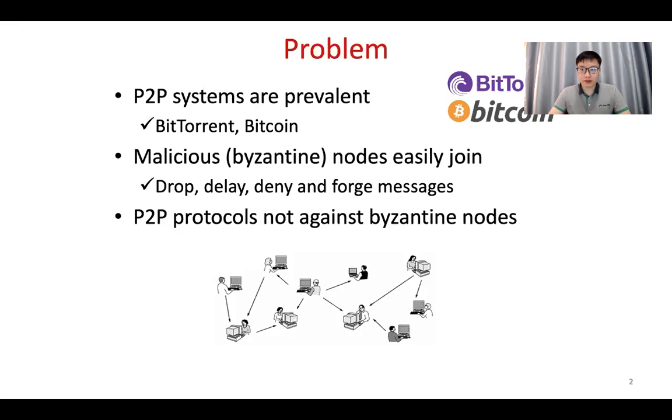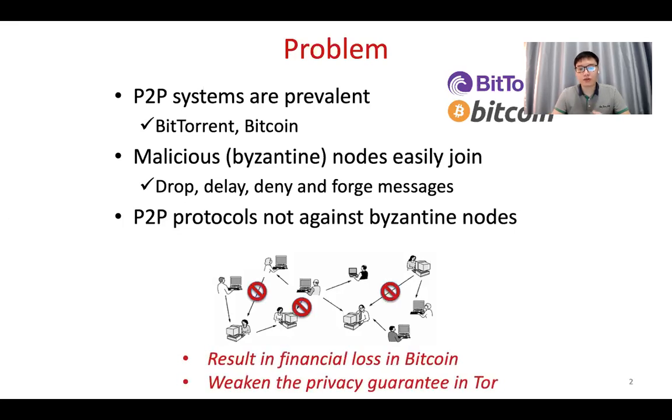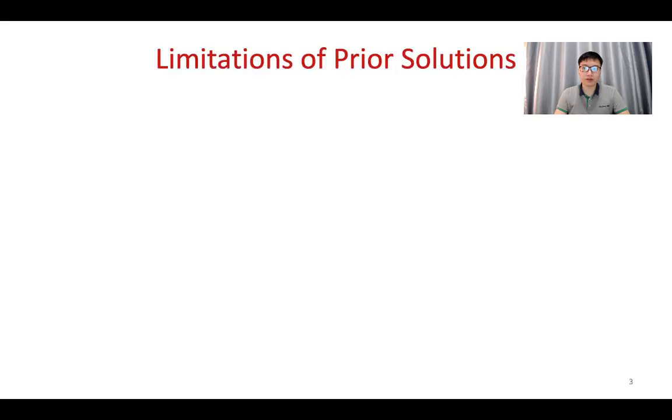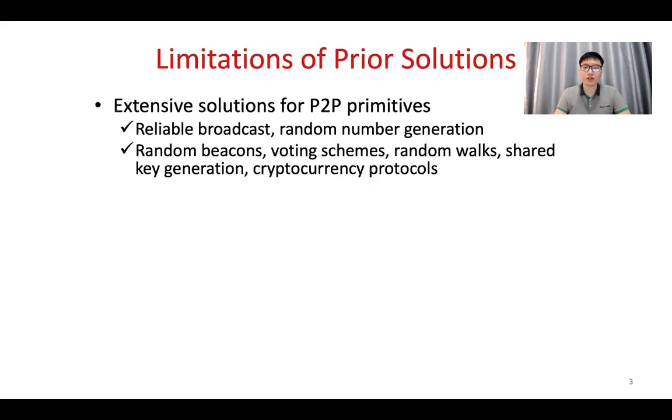In Bitcoin or some cryptocurrency peer-to-peer networks, the malicious nodes can actually perform eclipse attacks to eclipse the honest nodes from the network and then further perform double spend attacks or other attacks to result in financial losses for these users. Meanwhile, in some peer-to-peer privacy protocols like Tor, these Byzantine nodes can weaken the privacy guarantees of these protocols.